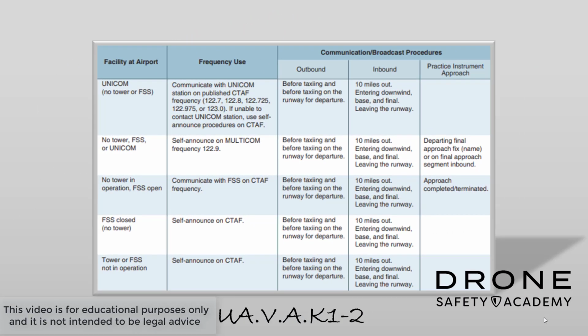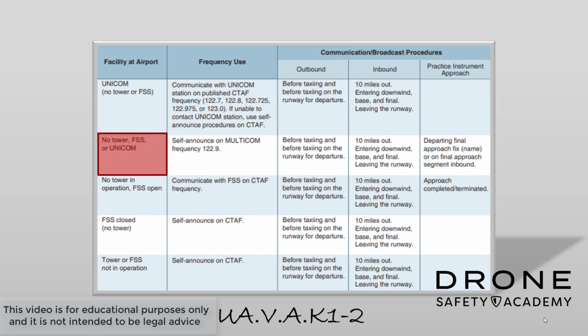Here is a helpful chart. Take a look at the first column. They all have something in common. No tower or no operating tower, or the tower is not currently in service. But let's focus on the second line. That's the one with no tower, no FSS, and no Unicom.